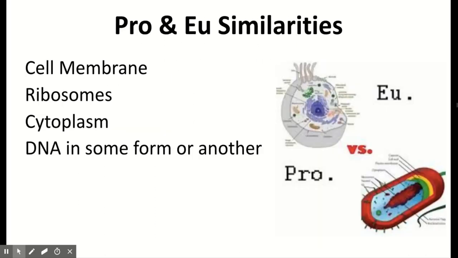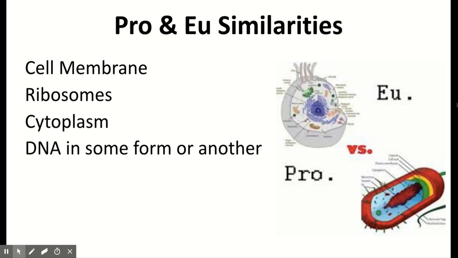Just some things I want to point out between prokaryotes and eukaryotes, and similarities they have: every single cell is going to have a cell membrane. There has to be something there regulating intake and outtake of items, helping the cell maintain homeostasis and acting as that barrier inside and outside the cell. Every cell will also have ribosomes because we know proteins are essential to life. Every living thing has to be able to do protein synthesis.